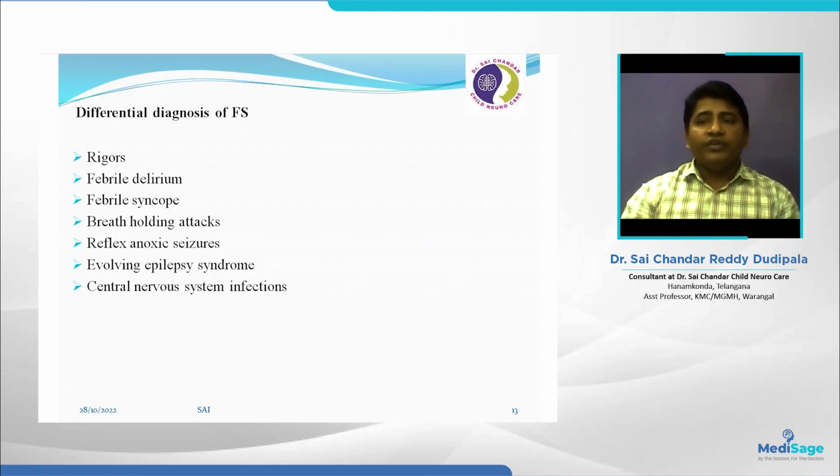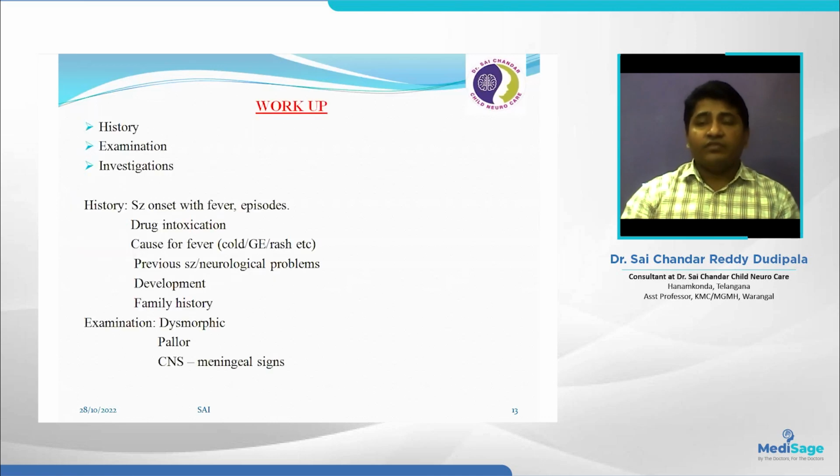So how can we differentiate what are the dangerous facts and what are the red flag signs? We are now going to discuss. During the workup of febrile seizures, the very important thing is the history. After that, some examination and investigations will help. So febrile seizure is a diagnosis by exclusion and history. The seizure onset is along with the fever, or sometimes the fever happens after the seizure. That is a very important point.